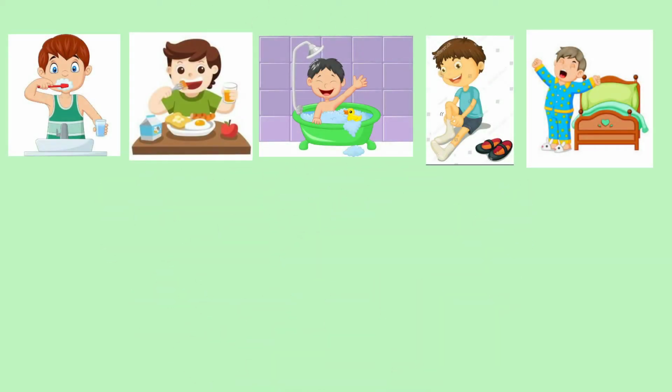Children, we do so many activities in our daily life. So, the activities have a sequence or a proper order. For example, look at this picture. In this picture, a boy is brushing his teeth, having breakfast, having a bath, putting his shoes on, woke up on time. Now we have to arrange these activities in proper order. That what comes first and what comes next.